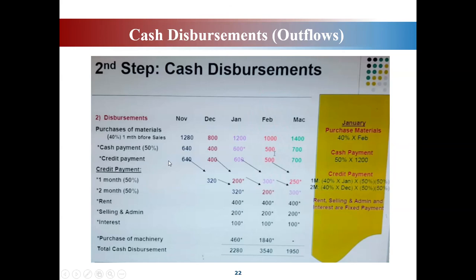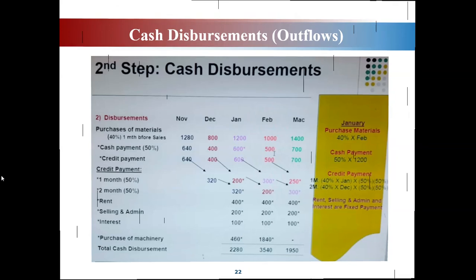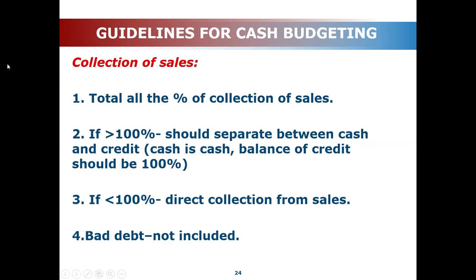Okay, this will become your 100%. So meaning that 50% out of 640, another 50% out of this amount. You don't refer to cash payment anymore. Okay, we don't involve any cash payment. We just look at the credit payment here. We consider this 100%. So this percentage will refer to this row. Okay, that is what it means here. That is what is meant by if more than 1% should separate between cash and credit. If less, you can directly collect from sales.